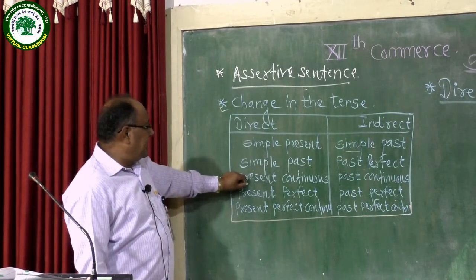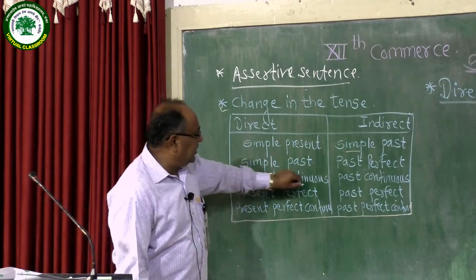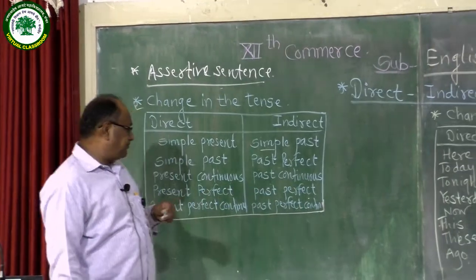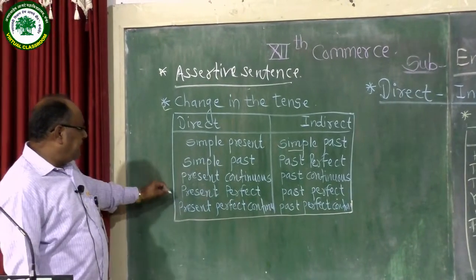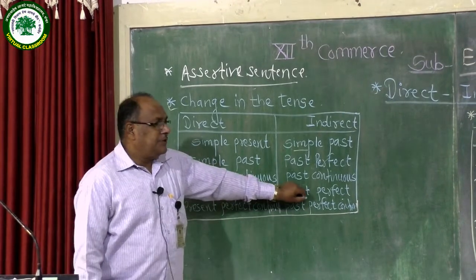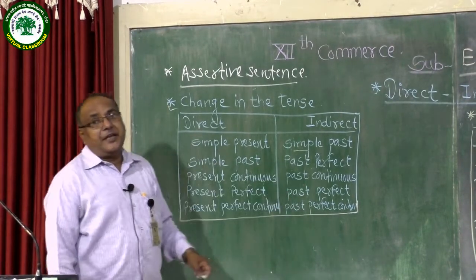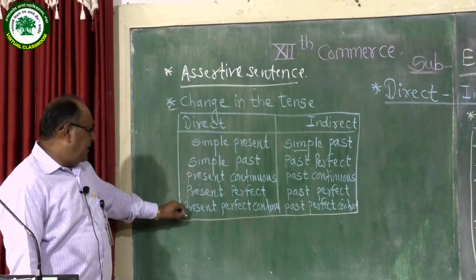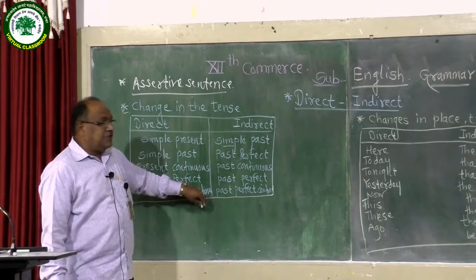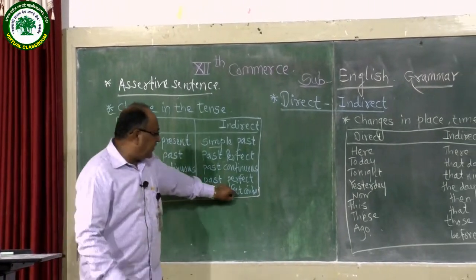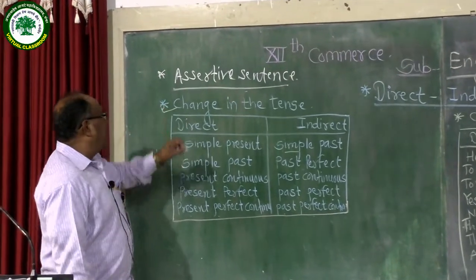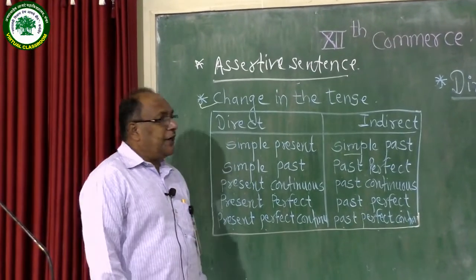In direct speech, if there is present continuous tense, we should transform it into past continuous tense. If there is present perfect tense, we should change it into past perfect in indirect narration. And if there is present perfect continuous tense, we should transform it into past perfect continuous tense. So the tense change is necessary while transforming direct into indirect form.